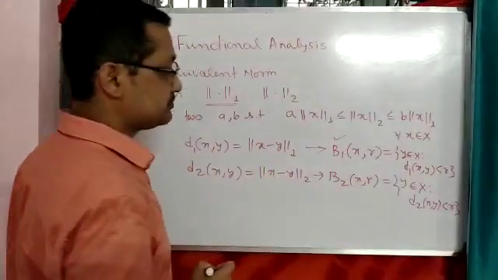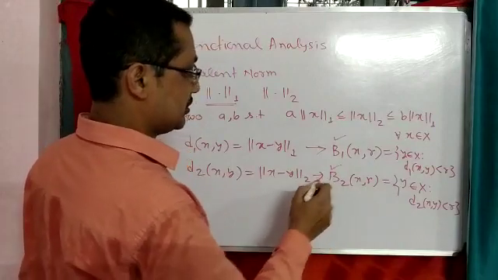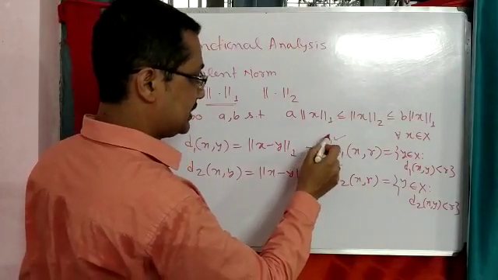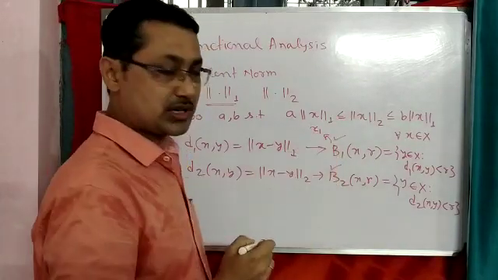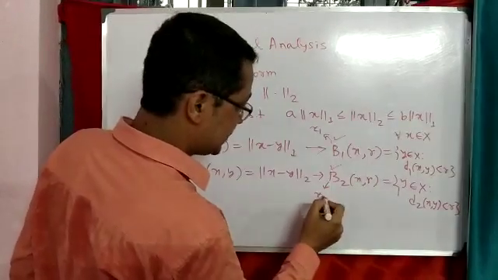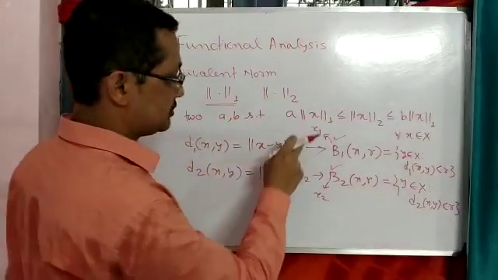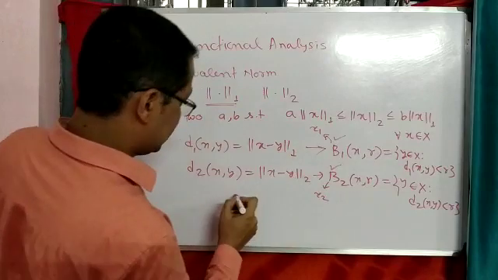So B1 is called an open ball, and B2 is called an open ball. With respect to B1, we get a topology, suppose tau 1, and with respect to B2, we get a topology tau 2.